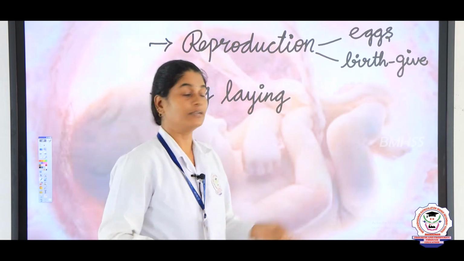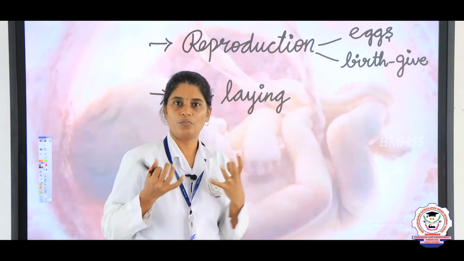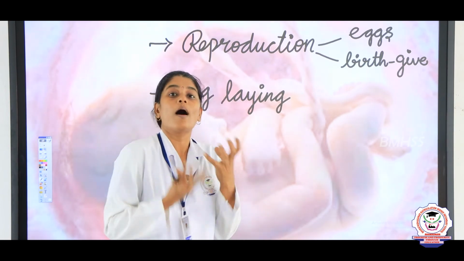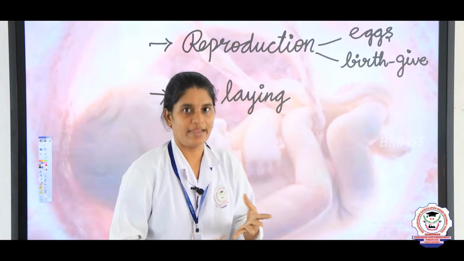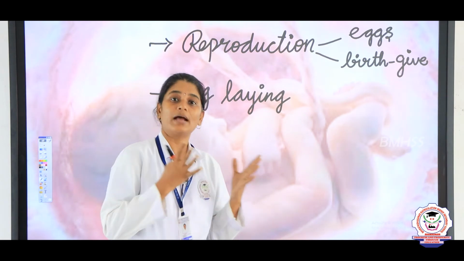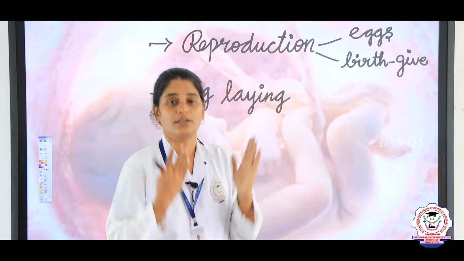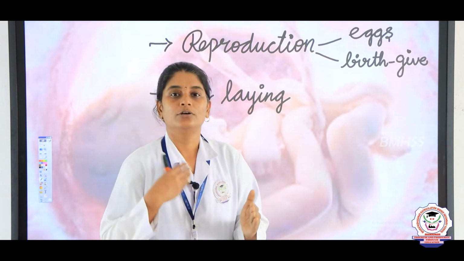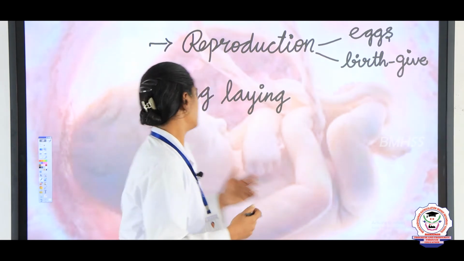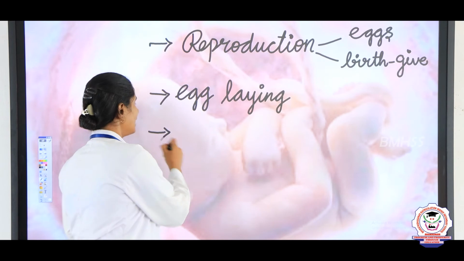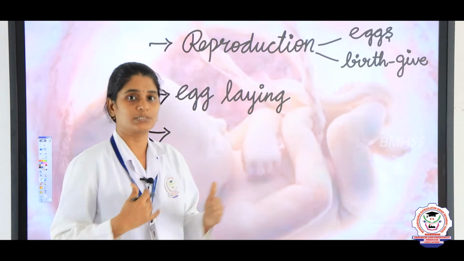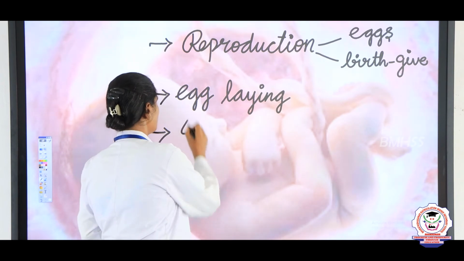After that, what condition does the egg need? Yes, the egg needs a warm condition to develop. That is why some animals lay their eggs in a warm place or sit on their eggs to hatch them. That habit of sitting on their eggs to keep the eggs warm is called incubation.